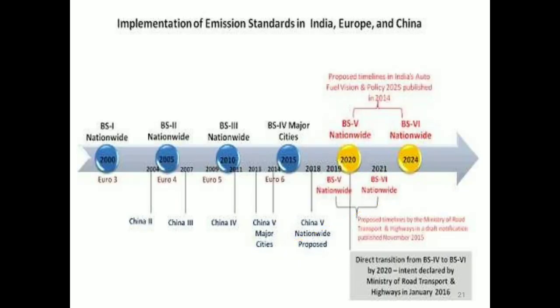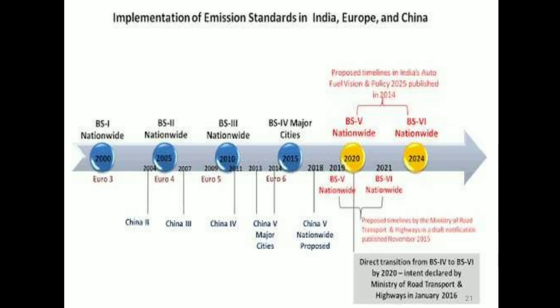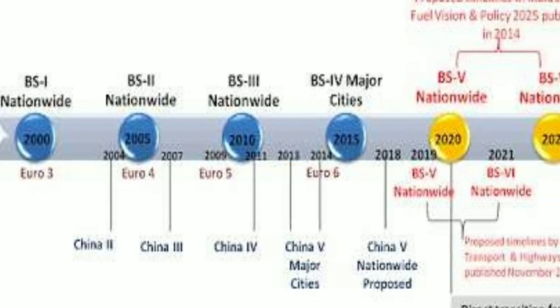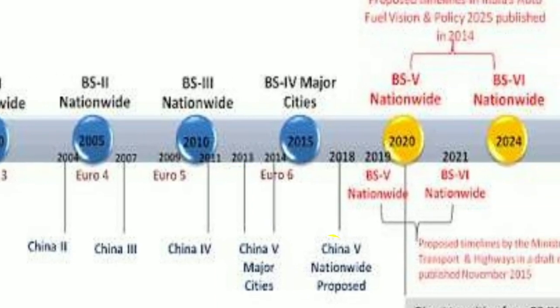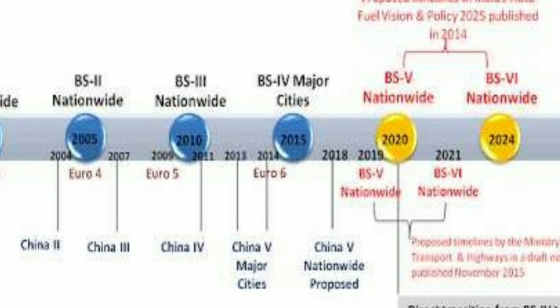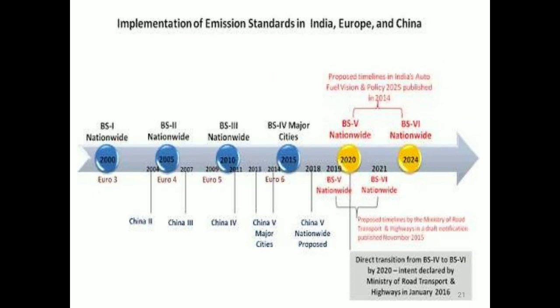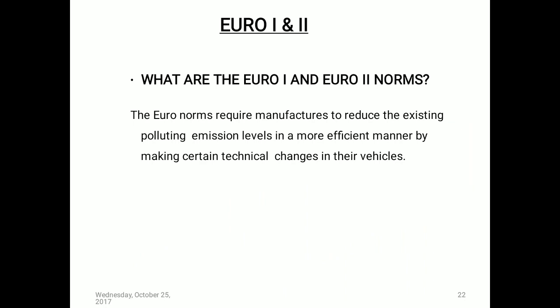See the difference. Implementation of emission standards in India, Europe and China: BS1 nationwide, BS2 nationwide. Then BS3 nationwide, BS4 major cities. BS5 nationwide, BS6 nationwide. So it is in 2020. These are the implementations of emission standards.